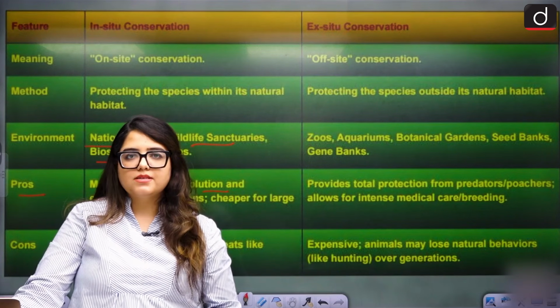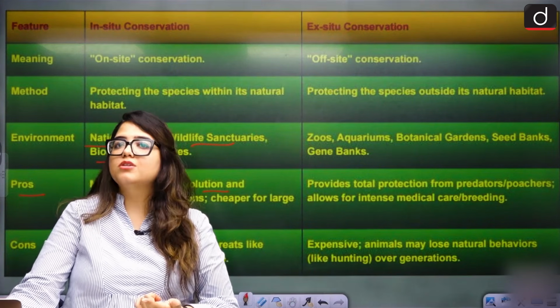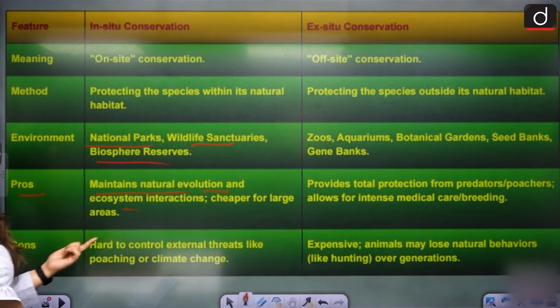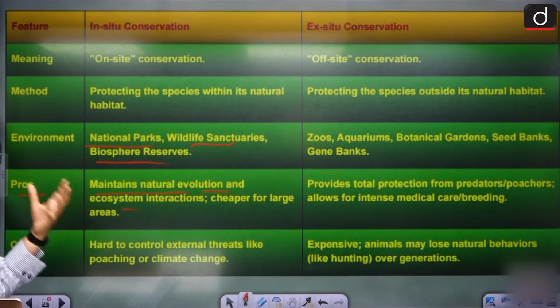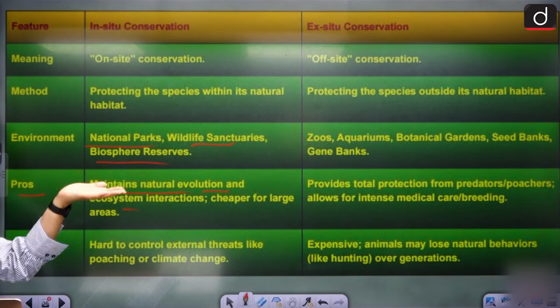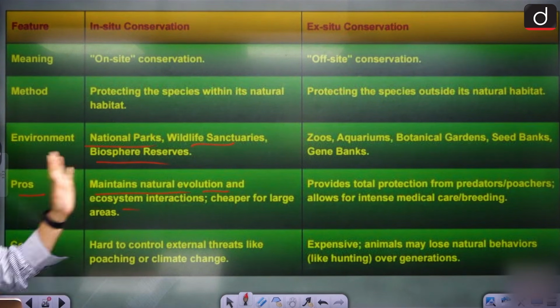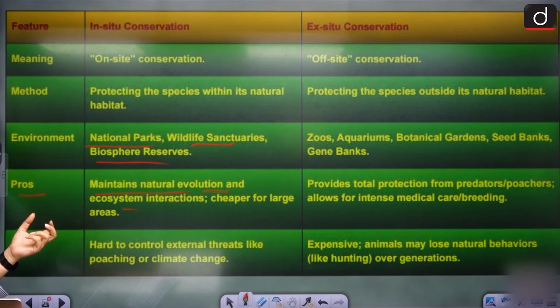You cannot control that. But in ex situ, their interaction gets lost. They're not in interaction. So maybe it is very expensive, and they lose their natural behavior, because if you keep them outside, they won't get into the habit of hunting because you're feeding them. You're giving them food on the platter and telling them you don't have to hunt, we will give you the food. We want you to preserve your energy. That way they'll forget to hunt, right? Their innate hunting capacity gets lost. That changes them, right? They lose their natural behavior. Clear?